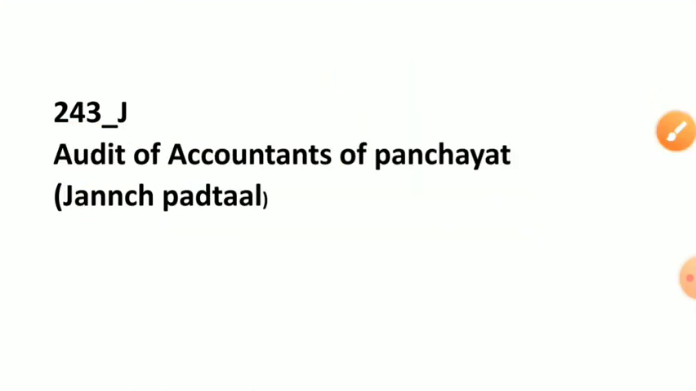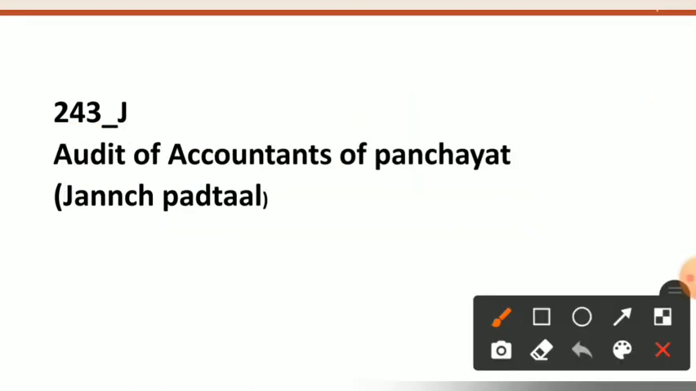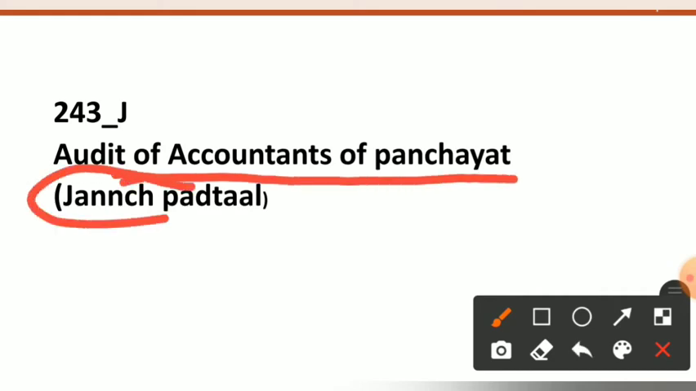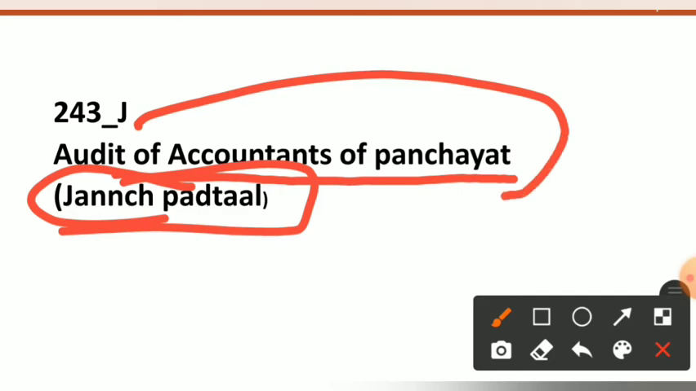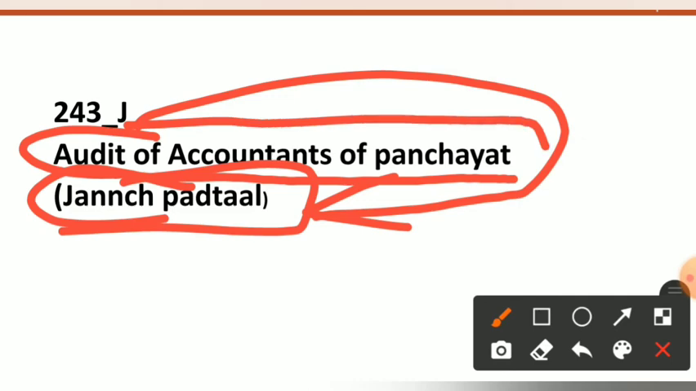Now see 243J. 243J deals with the audit of the accounts of the panchayat. We will remember this article by remembering that J deals with the Janch Padtal, and in the language Urdu or Hindi, Janch Padtal means audit. So we will remember this article 243J by remembering J as Janch Padtal, which deals with the audit of the accounts of the panchayat. Hope you have got this.